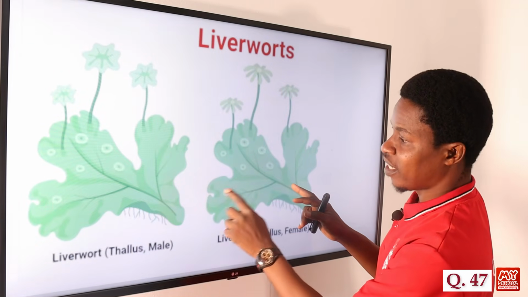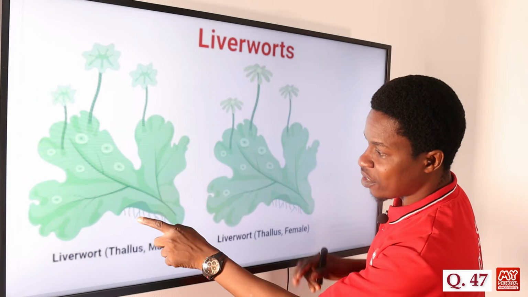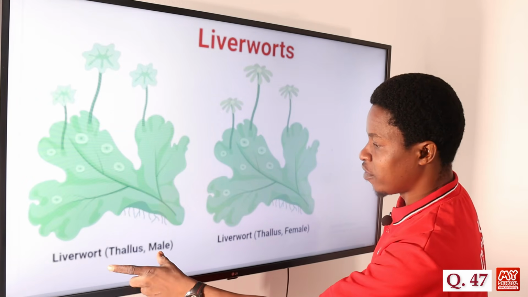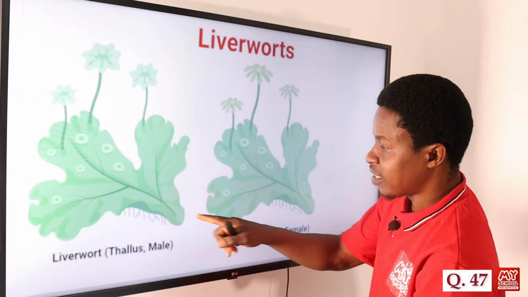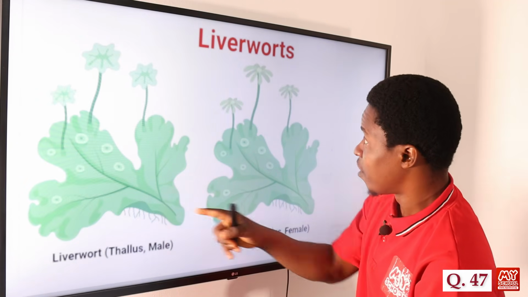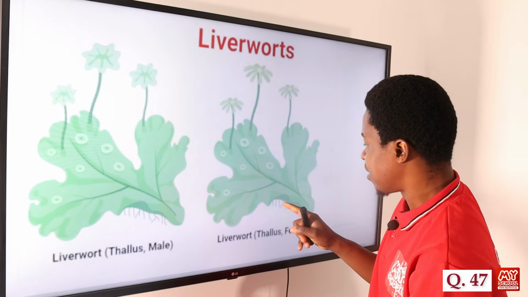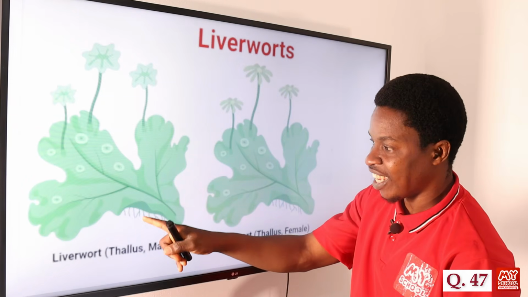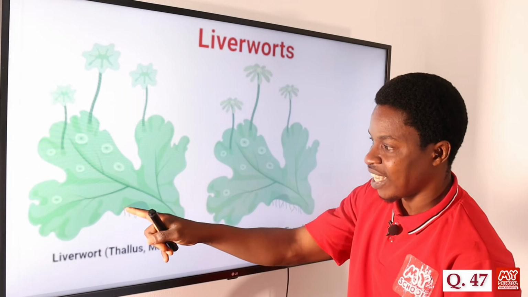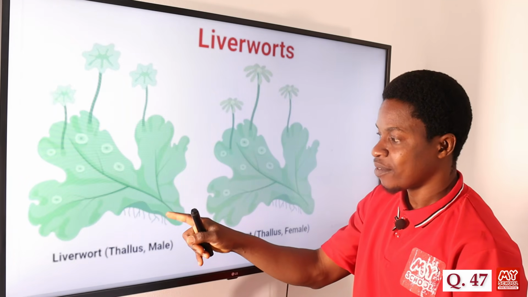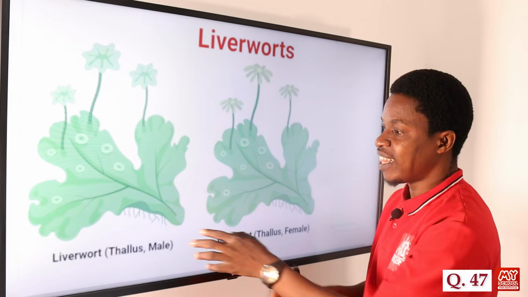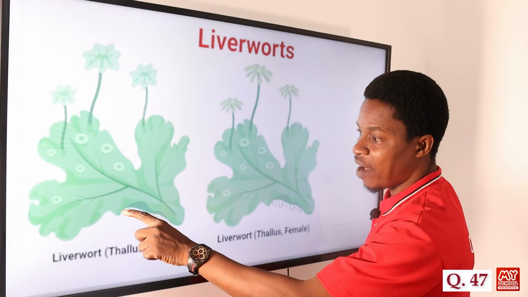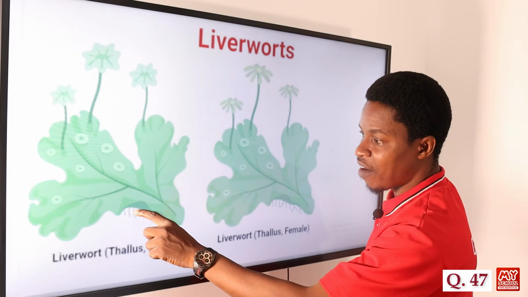You can see the liverworts here. These are the rhizoid, the root hairs that we have under there, whether for the male or for the female. You can see them going directly down that way. Of course, these are not branched, they are just straight down like that. So they are unicellular, and they are unbranched. If it were branched, you would have them going this way, and maybe another one this way.